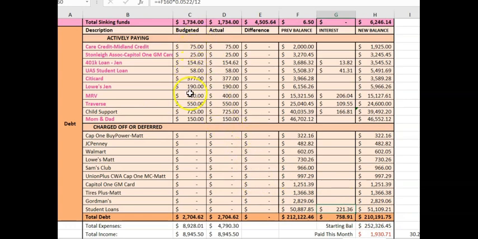So in total, as you can see here, these are all the things that we're paying on. We plan on paying $2,007. Oh, I'm sorry, I have to change one thing. This one is only going to be $50.